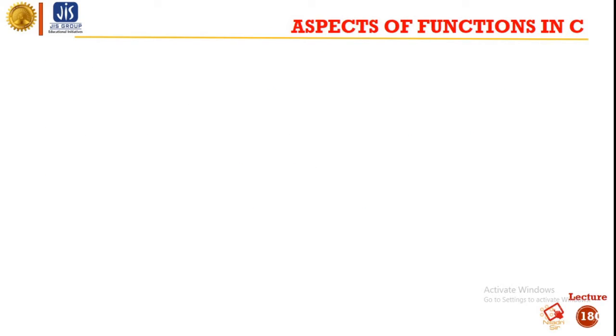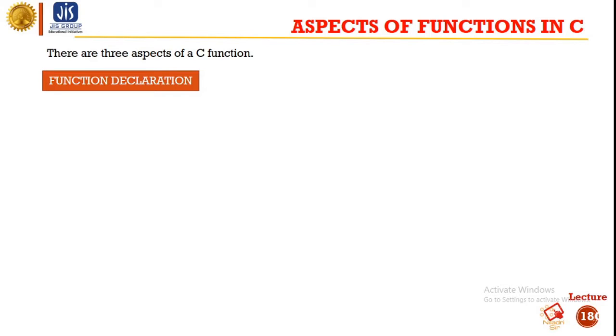Now, what are the aspects of functions in C? There are basically three aspects of a C function. Number one is function declaration. So, what is function declaration?